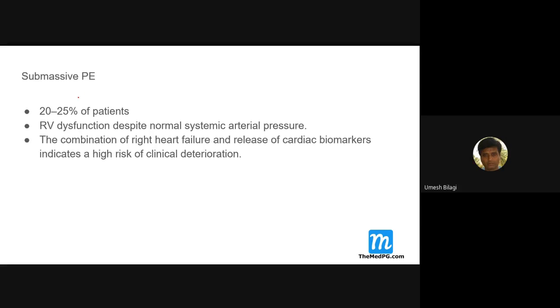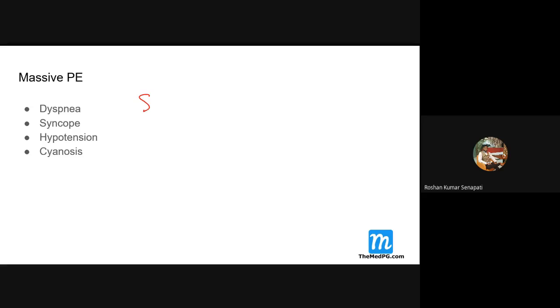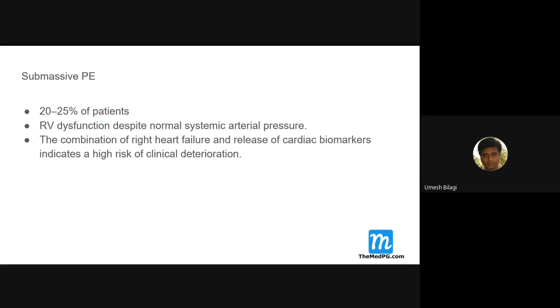Massive pulmonary embolism patients are 5 to 10%. Of 100 patients with pulmonary embolism, 5 to 10% are massive, and 20 to 25% are submassive. These patients present with RV dysfunction, but there is usually no hypotension.